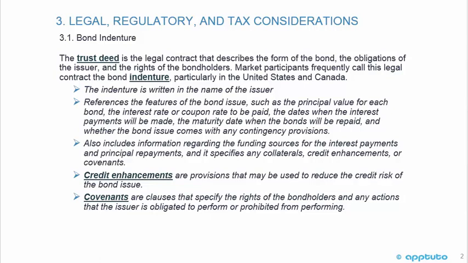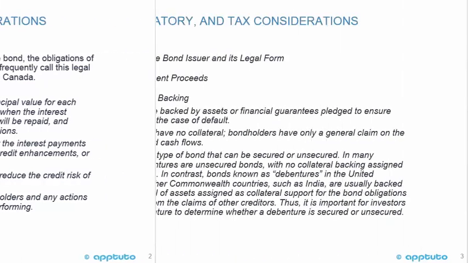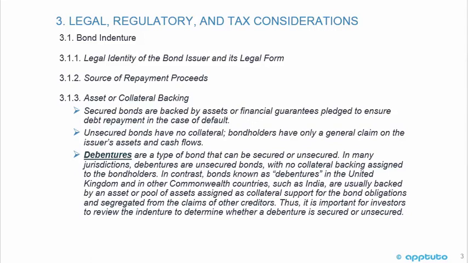Some definitions here. Credit enhancements are provisions that may be used to reduce the credit risk of the bond issue. Covenants are clauses that specify the rights of the bondholders and any actions that the issuer is obligated to perform or prohibited from performing. Some other information that is recorded in the bond indenture is the legal identity of the bond issuer and its legal form, also the source of repayment proceeds, and the asset or collateral backing.